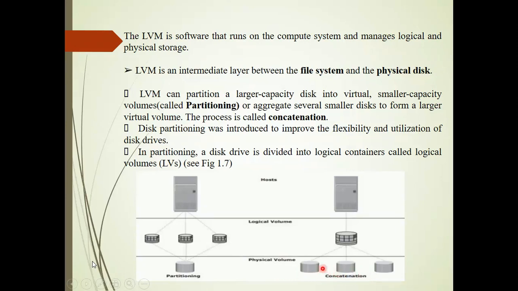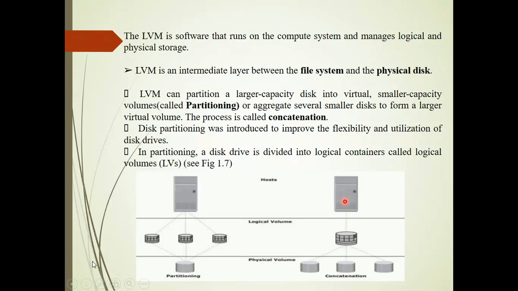Now if you want to concatenate or aggregate all these physical volumes, you can do it using the logical volume manager. So if I say here 2 GB plus 2 GB plus 2 GB, finally you will have 6 GB of space, which can be used by your computer.